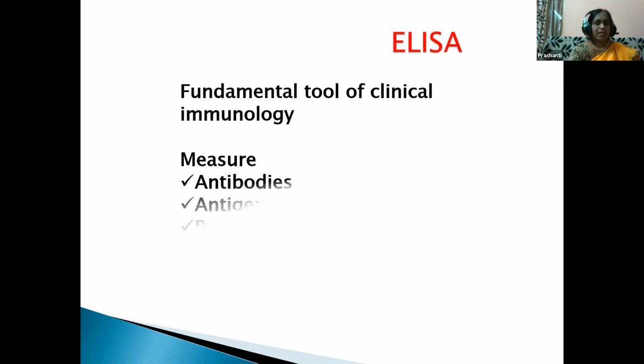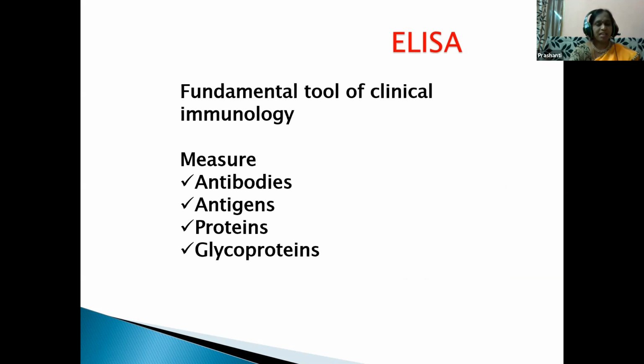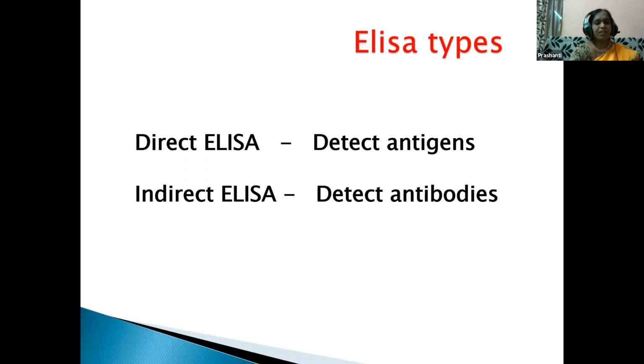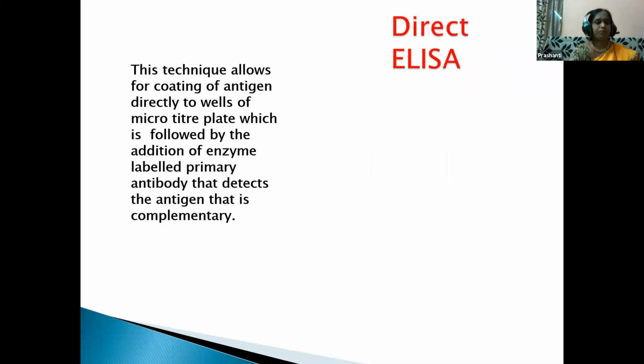Okay, so the ELISA test is a common fundamental tool of clinical immunology. It measures antibodies, antigens, proteins, and glycoproteins. What are the types in ELISA then, children? There are two types: direct ELISA and indirect ELISA. Direct ELISA is the test to detect antigens, and indirect ELISA is used to detect antibodies in the body.